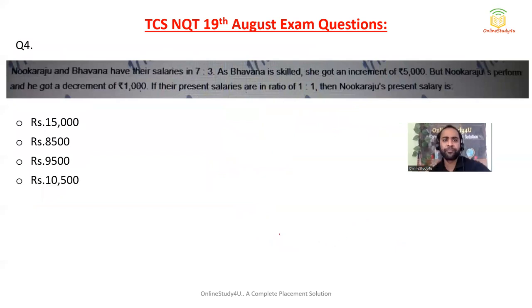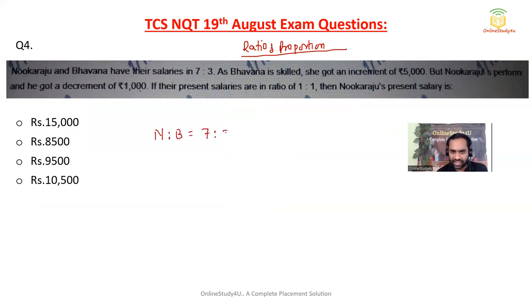So this is a question of ratio and proportion. Okay, so Nuka Raju and Bhavna have their salaries in 7:3 ratio. My dear friends, if any data is given in terms of ratio, in the crash course I have told you. If I have not told you, you please tell me, I will leave teaching.